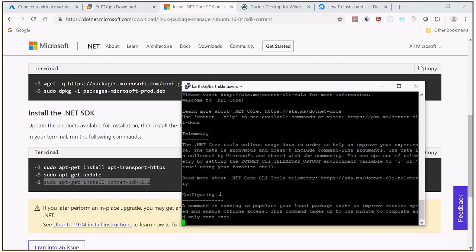And please wait, when it is showing this configuring, it says some time it will take to complete this. Once it is done, we can just run the .NET commands.